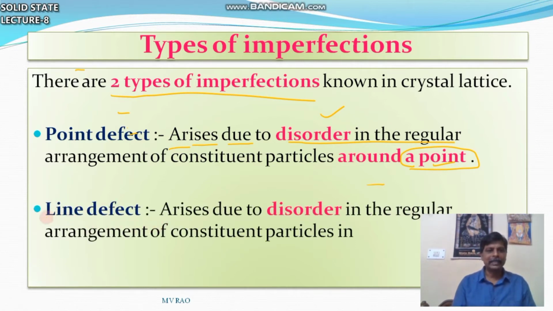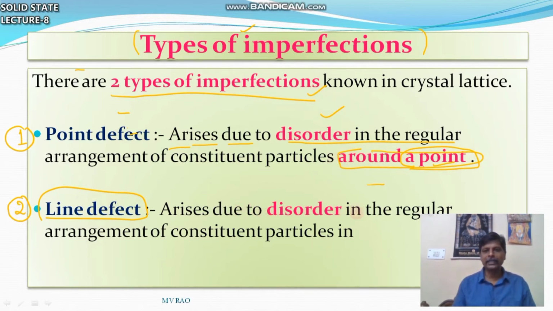The second one is line defect. So today's topic is imperfections. How many types of imperfections are there? Two types, point defect and line defect. Point defect means disorder around a point. What is line defect?